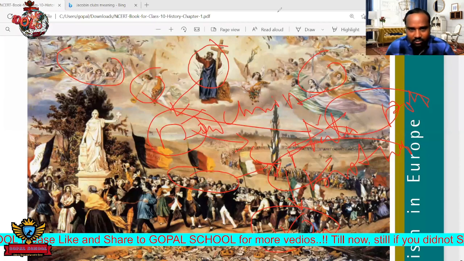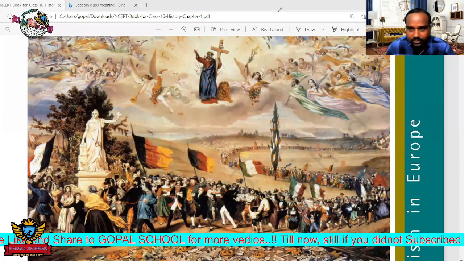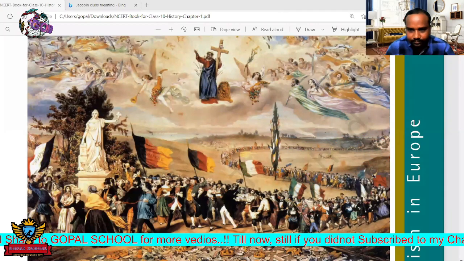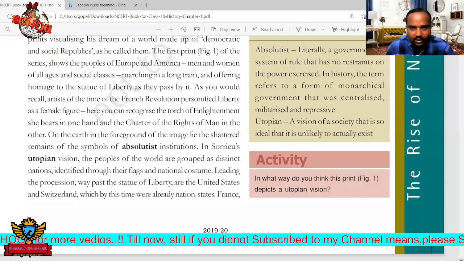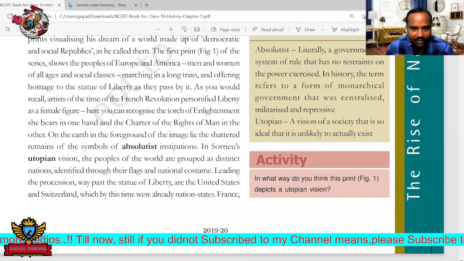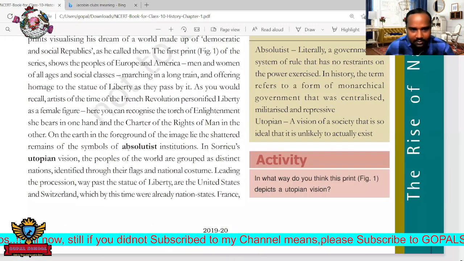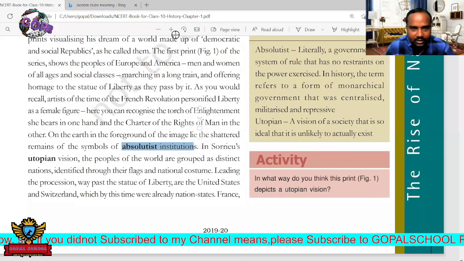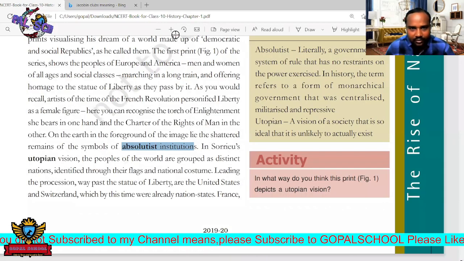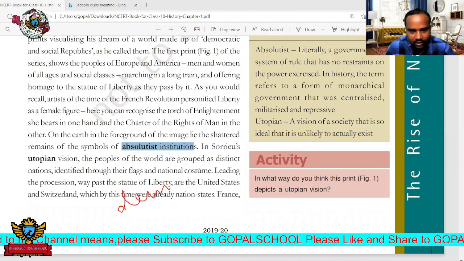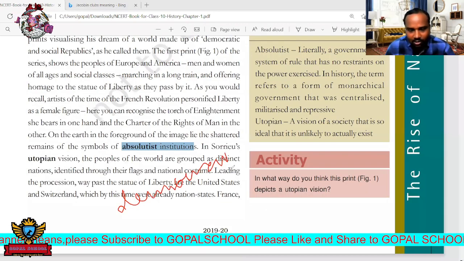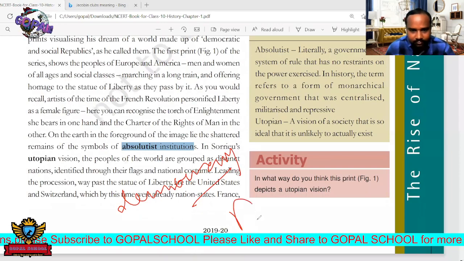So here we can see outside. Okay, just move forward. Okay, so here you can see this. Also here, what do absolute institutions mean? Absolute institutions are nothing but democracy. It indicates full democracy. Institution is nothing but democracy, and also republic.